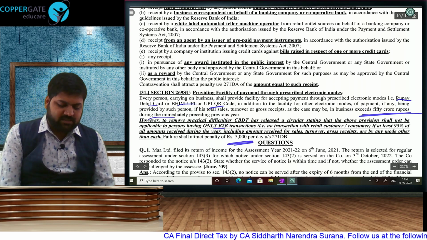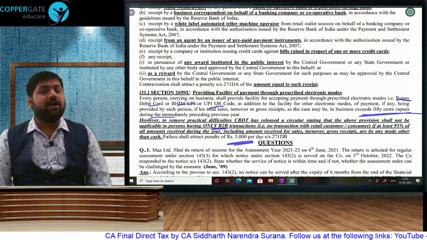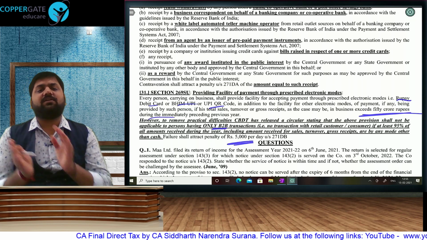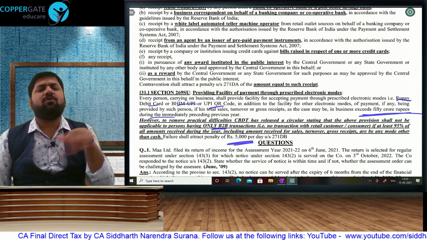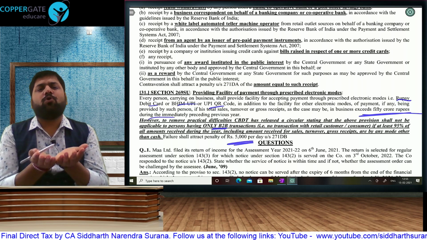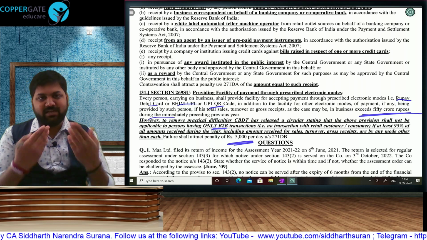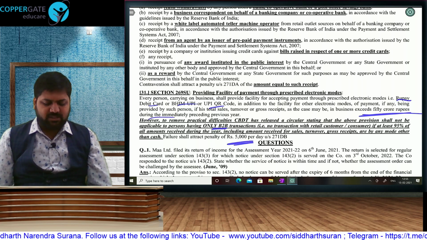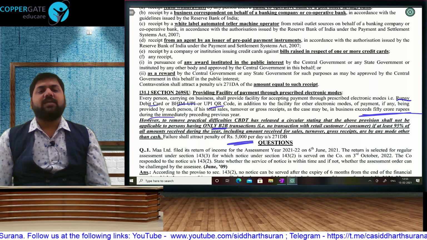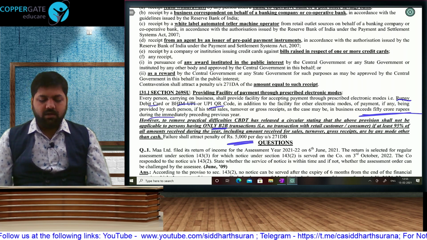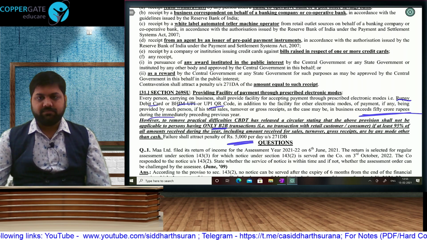But CBDT released a circular and said that B2B transactions shall be excluded from this, because generally if manufacturer is selling to wholesaler, that transaction happens through NEFT. Manufacturer cannot have a QR code or a code which you have to scan in the factory, that wholesaler will be paying through NEFT as per business policy. So this is applicable only to retail, that is consumer sale. Only B2B transactions are going to be immune from this. That was our chapter called Miscellaneous Provisions.